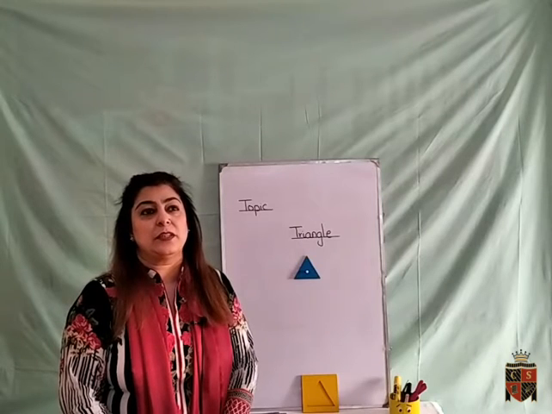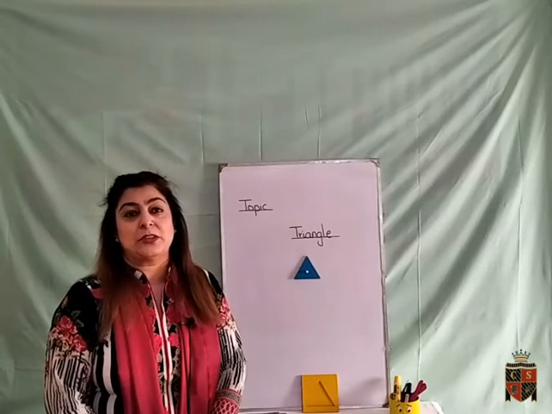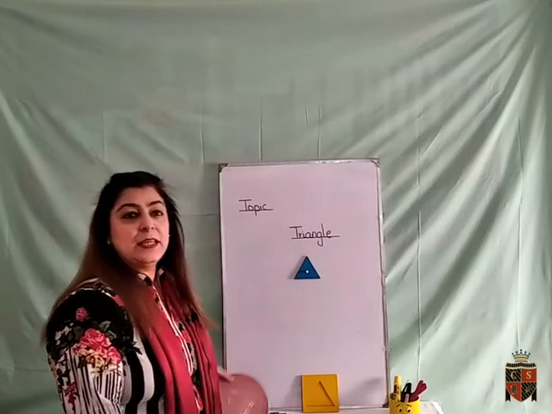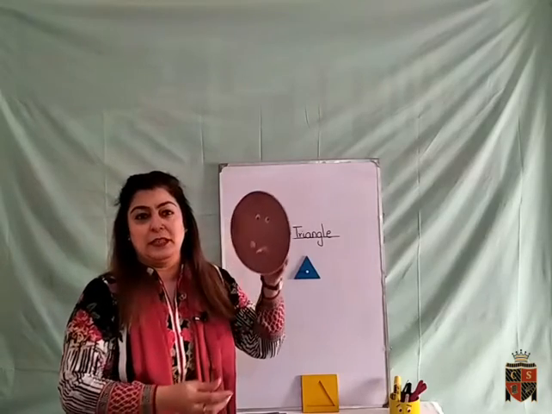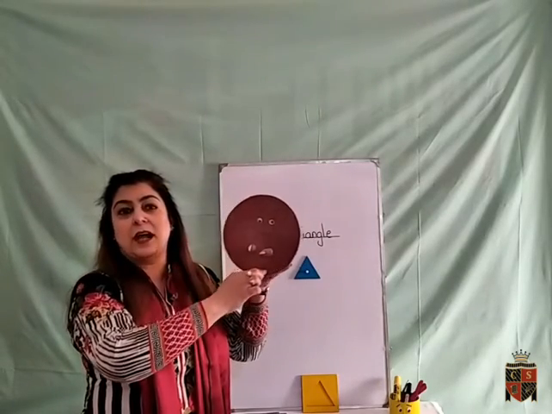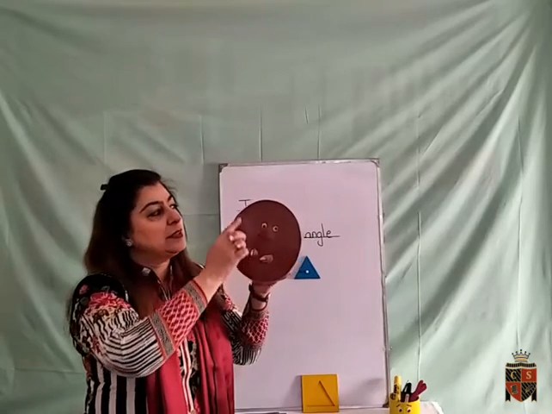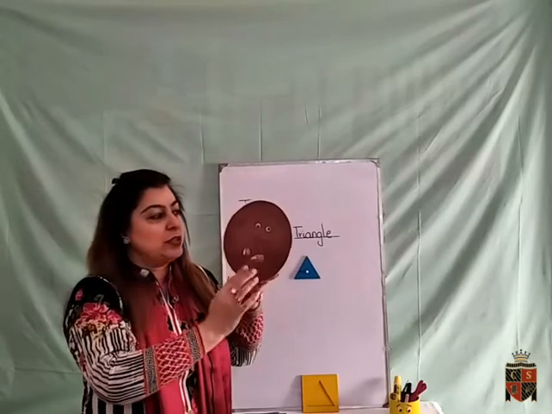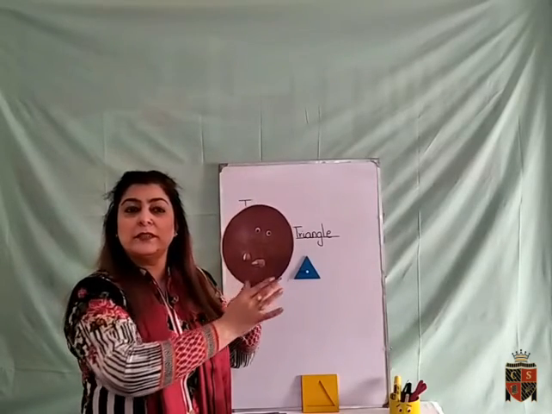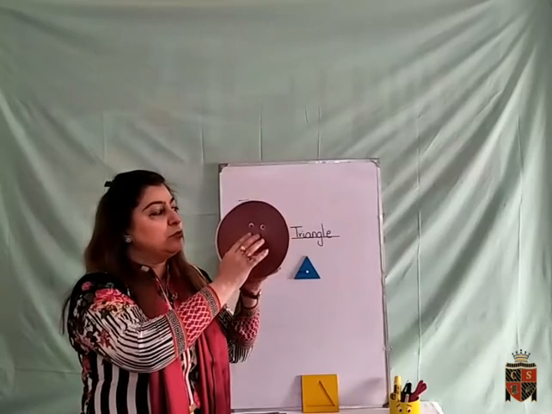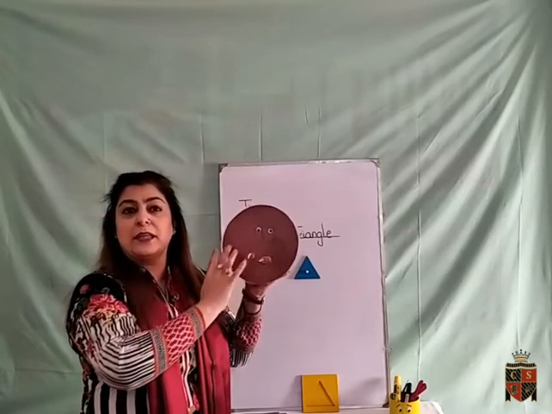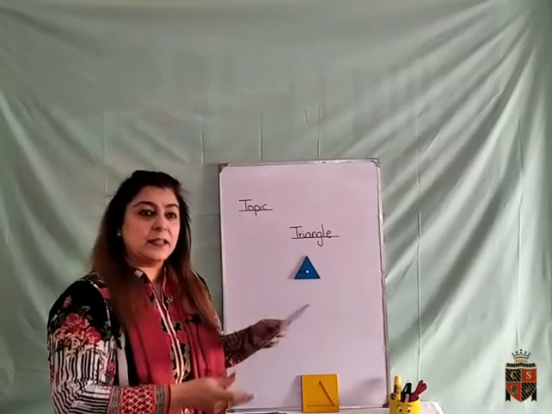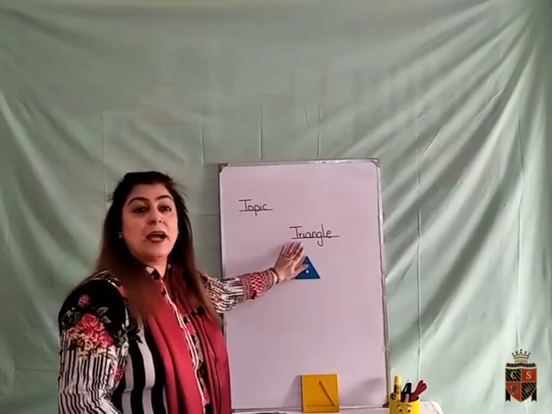Children, last time we did a concept about circle. Do you remember that? Okay, we are going to revise it. A circle is round in shape, and a circle has no sides and no corners. But today we are going to do another concept, and that is about a triangle.